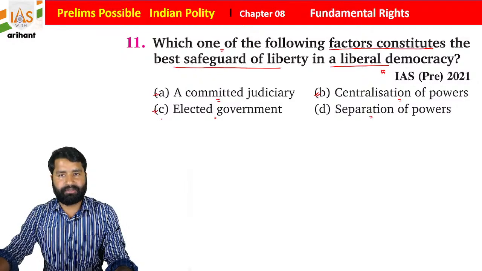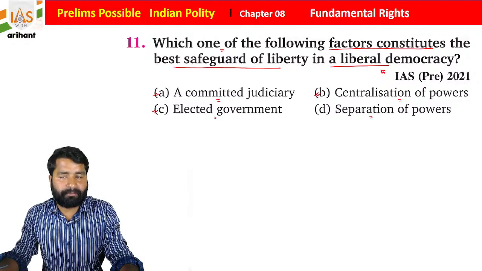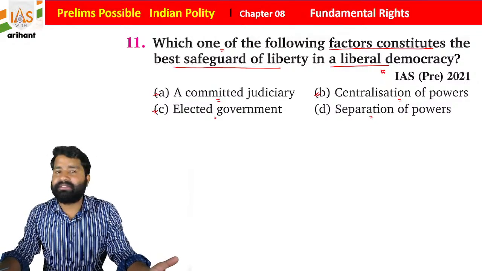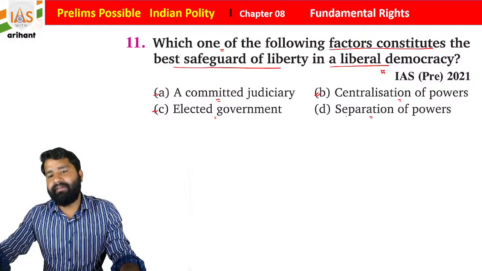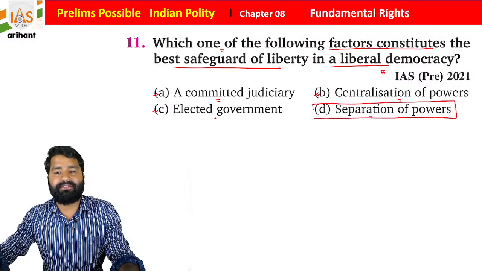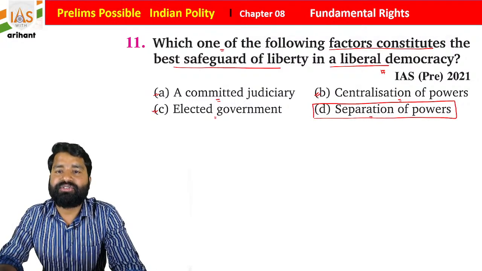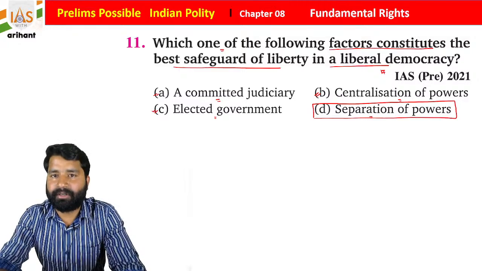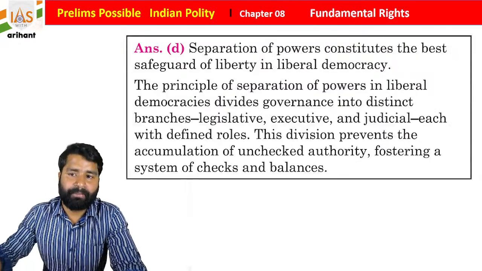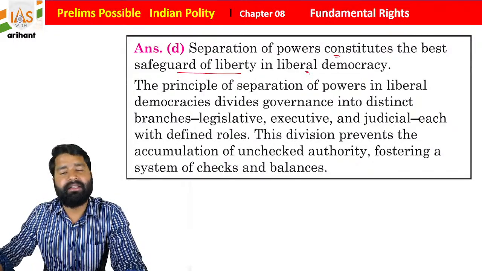Elected government: if a government is elected, they can misuse the power, like a few governments did previously. And if you talk about the separation of power, it means there are multiple authorities, there will be layering, there will be check and balance. So separation of power is the best factor to safeguard liberty in a liberal democracy, students.